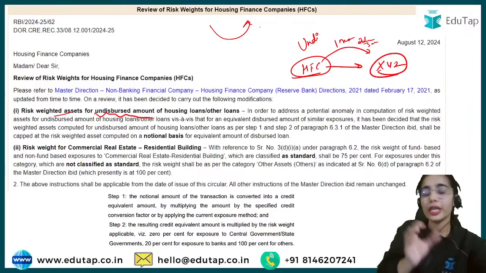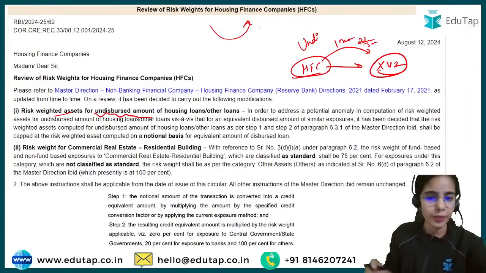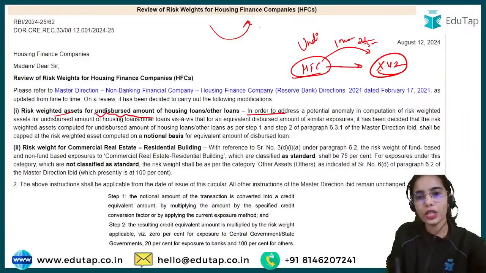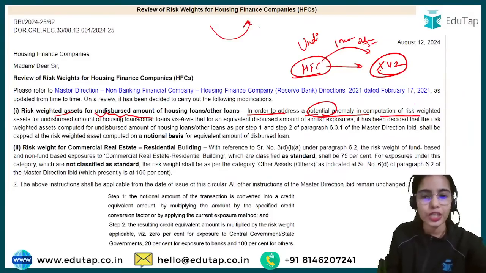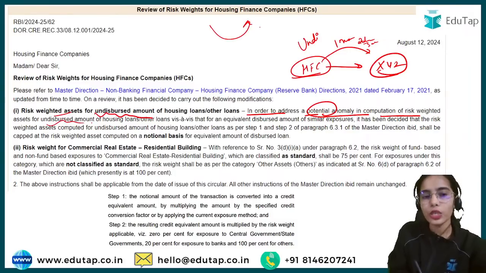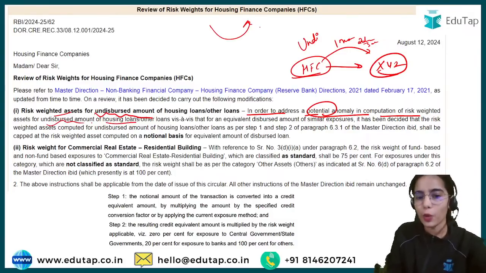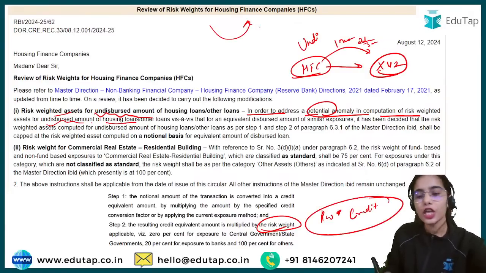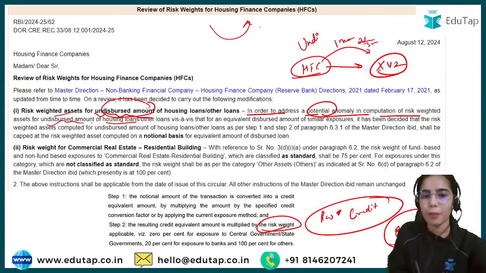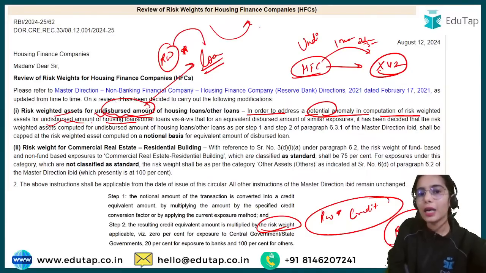So here also there should be some risk weight that should be taken care of, in order to address a potential anomaly in computation of risk weight for undisbursed amount of housing loans. For the undisbursed amount of the housing loan, there should be some risk weight taken into account, and the risk weight should be multiplied with the credit that is promised or committed. This is the risk weight asset. For calculating the risk weight asset, you multiply the risk weight with the asset, and the undisbursed amount is also a loan that you have committed. So take the risk weight for this committed loan also.